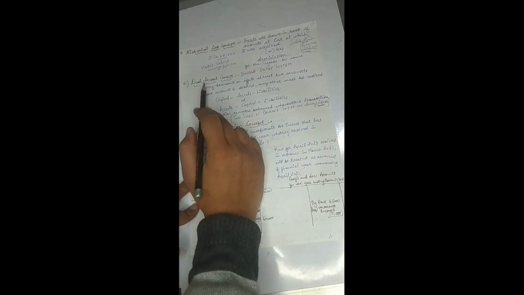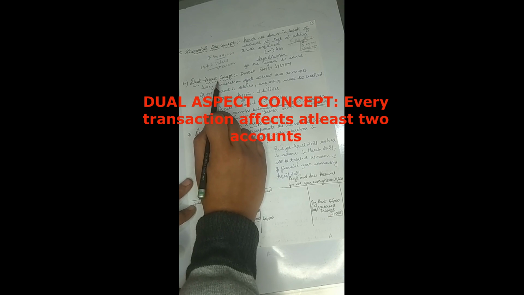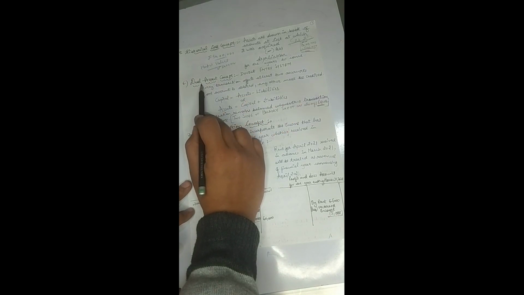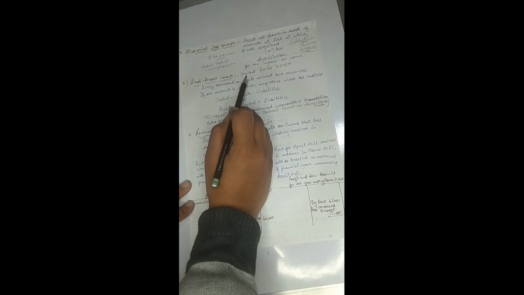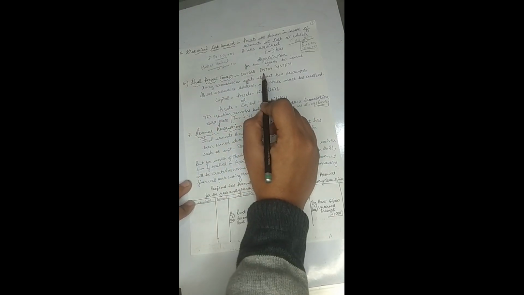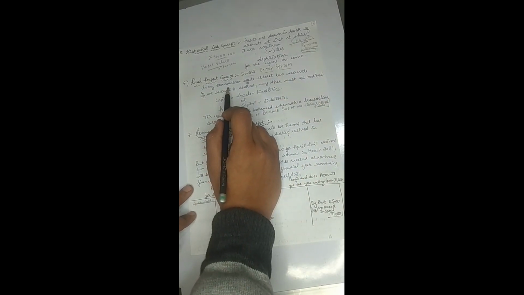Okay, coming up next is the dual aspect concept, and it is a very crucial concept in accounting because all the accounting transactions are recorded on the basis of the dual aspect concept, which is also said to be based on the double entry system. Every transaction which is recorded in the books of account will affect at least 2 accounts.